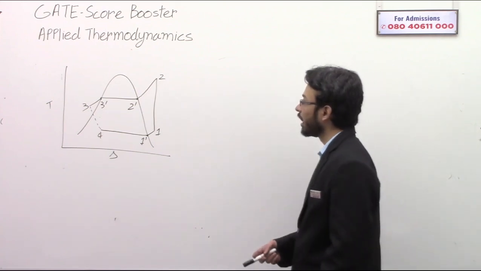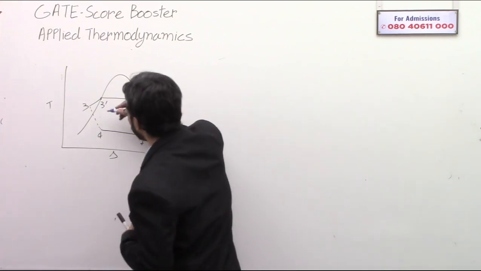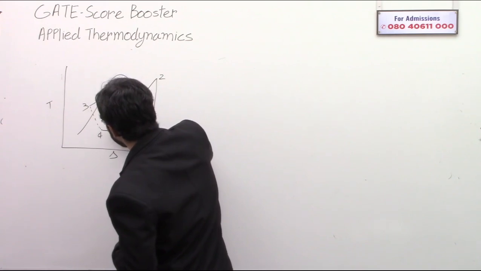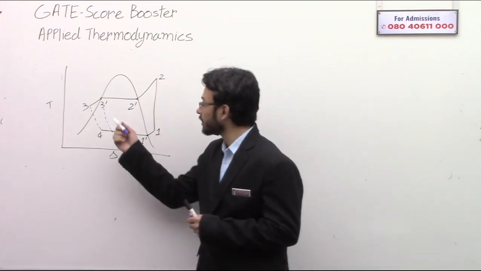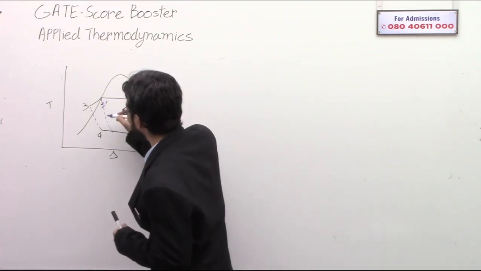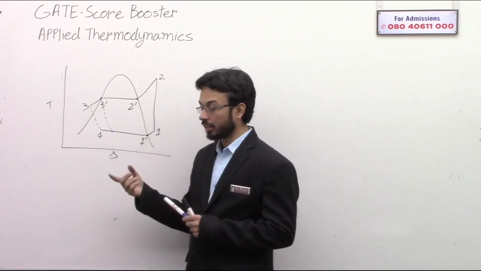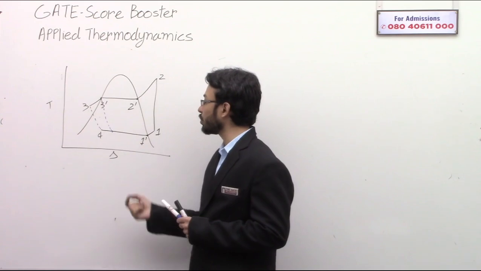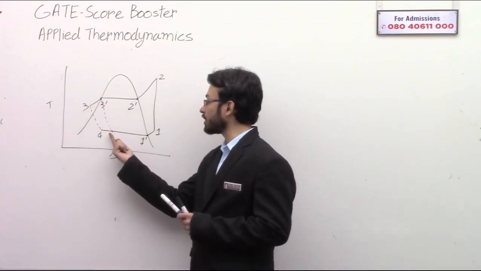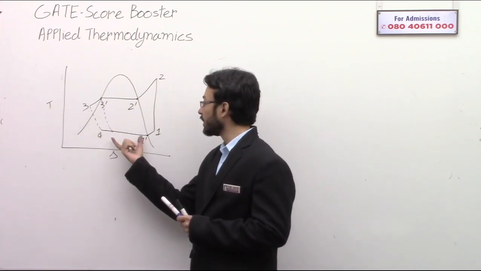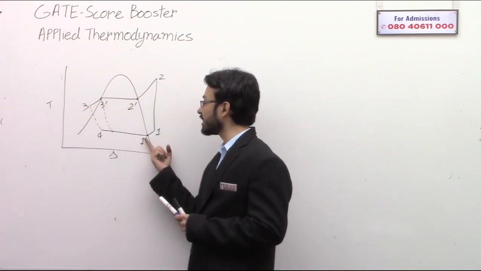Okay, see. If there was no subcooling, then throttling would have been done from 3 dash only, and we would have come to some point here. So in this case, when there is no subcooling, the refrigeration effect is only this much. But with subcooling, the refrigeration effect is this much.